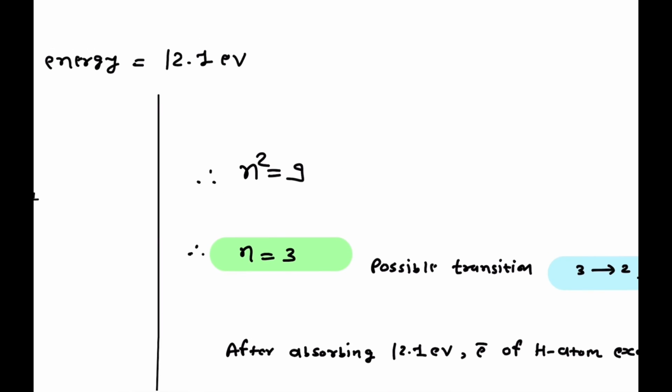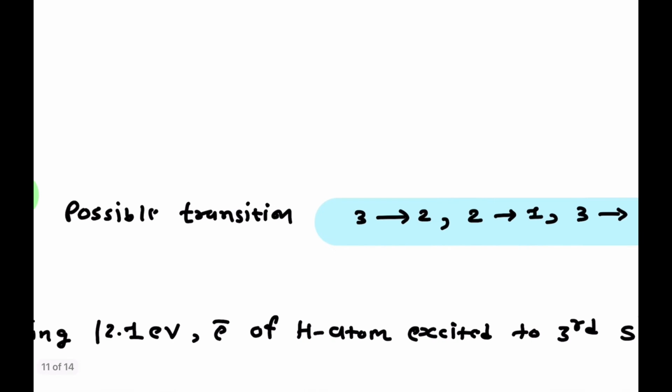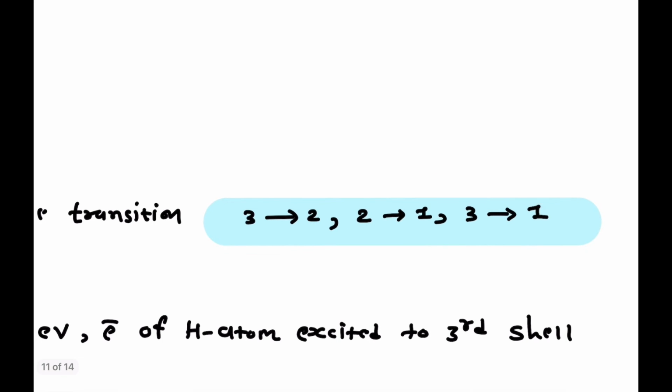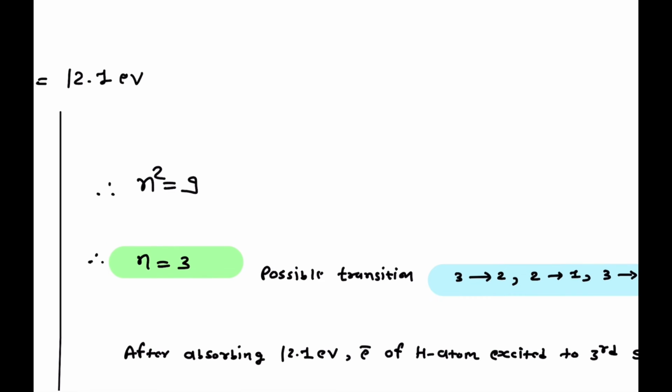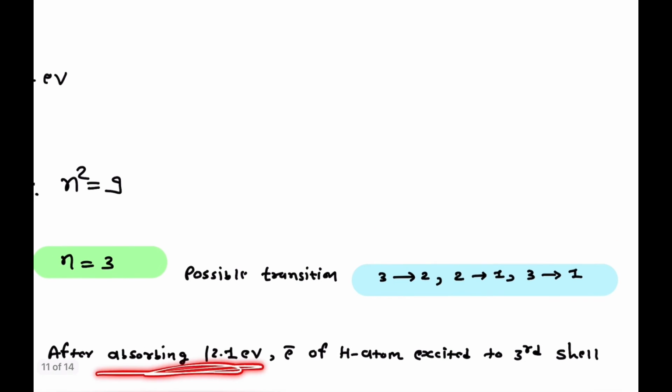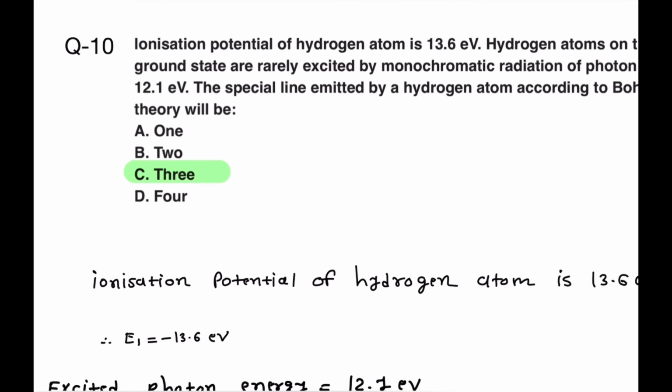So the possible transitions are three: from third orbit to second orbit, second to first orbit, and third to first. So the total number of possible transitions is 3. After absorbing 12.1 electron volt of energy, the electron of the hydrogen atom is excited to the third shell, and the three possible transitions are third to second, second to first, and third to first. So option number C is correct.